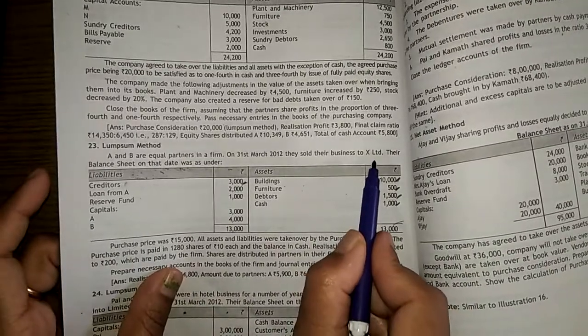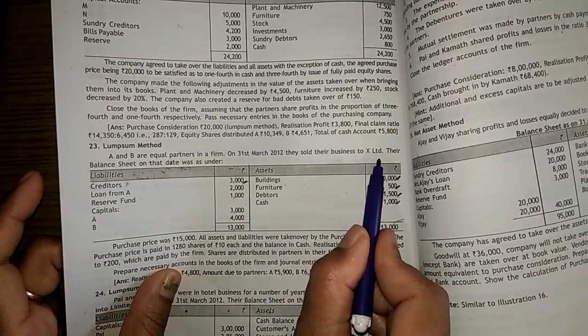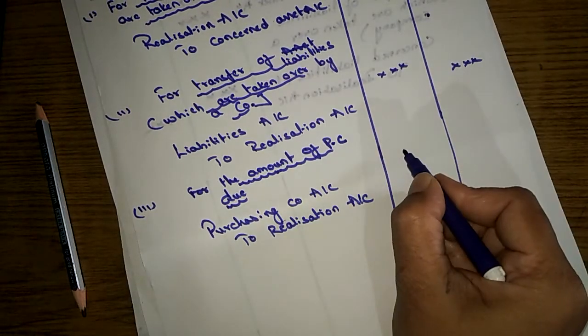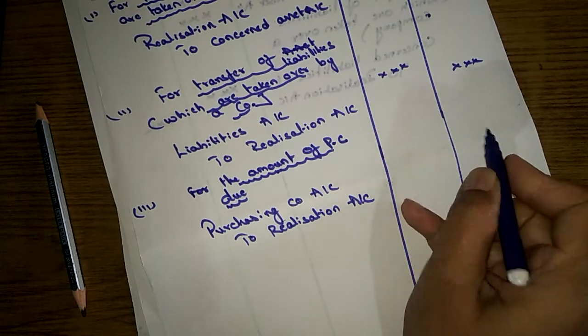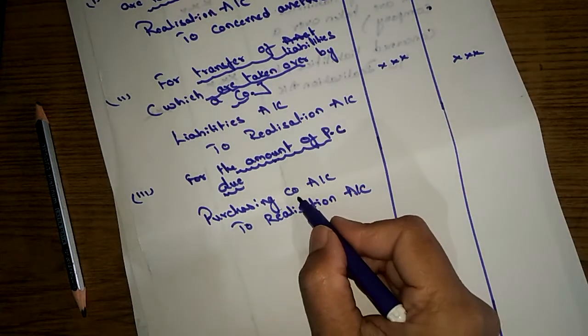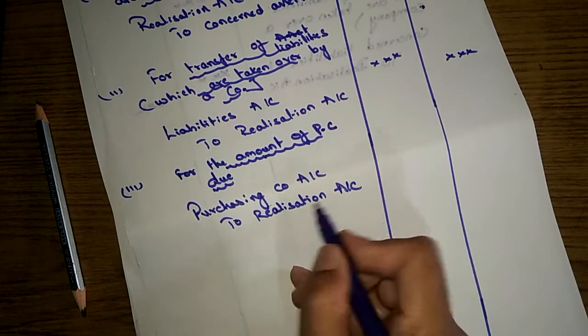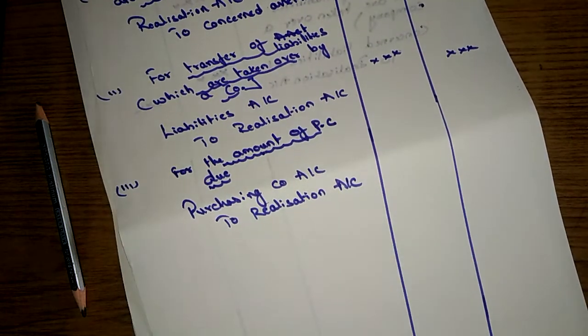So purchasing company X Limited account to realization account, with the amount of PC. Whatever PC you are getting, you need to show it here. That is purchasing company account to realization account.